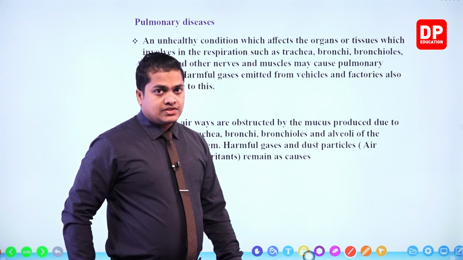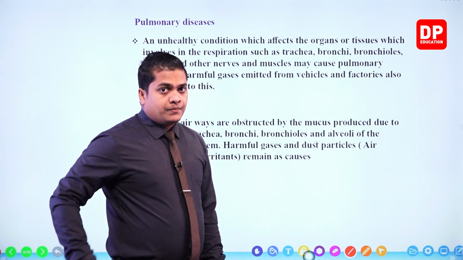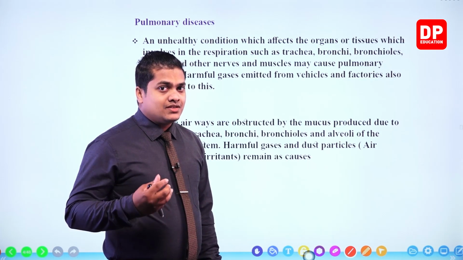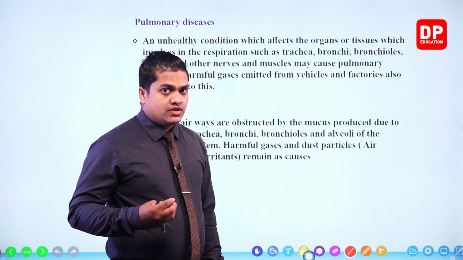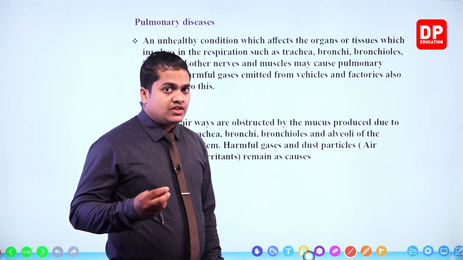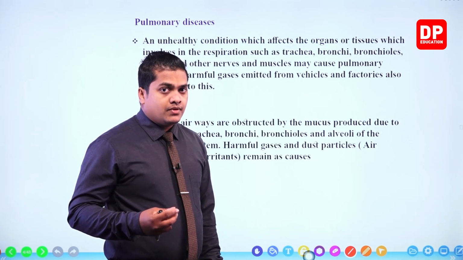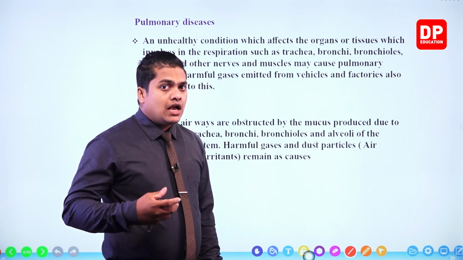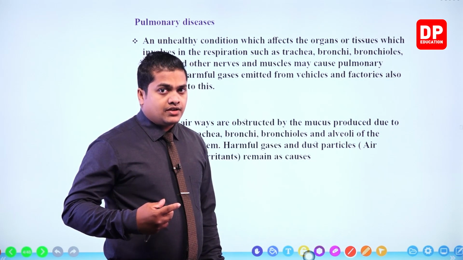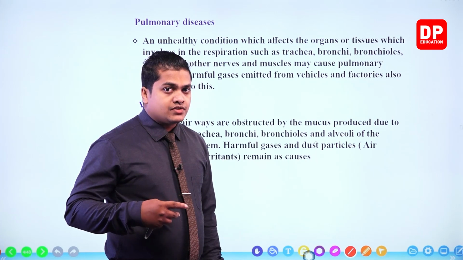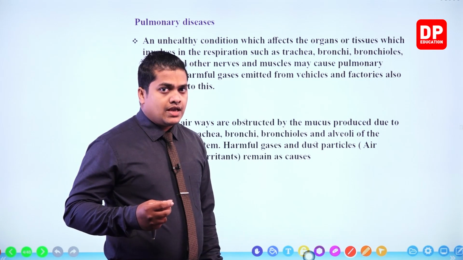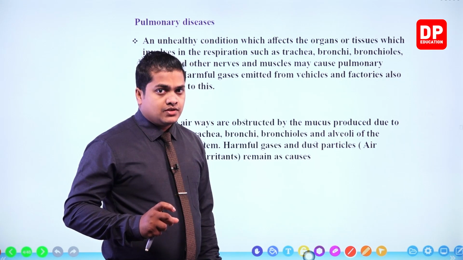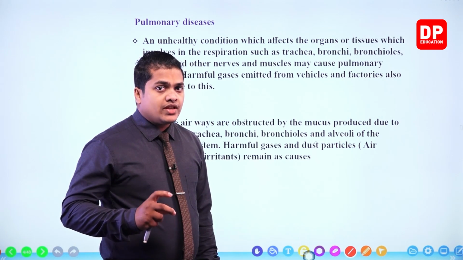Here you know that the respiratory tract is continuously covered with mucus. It's important to have mucus within our respiratory tract. Mucus helps to absorb different kinds of pollutants and dust particles, and it also helps to clean the air. So mucus is very important.